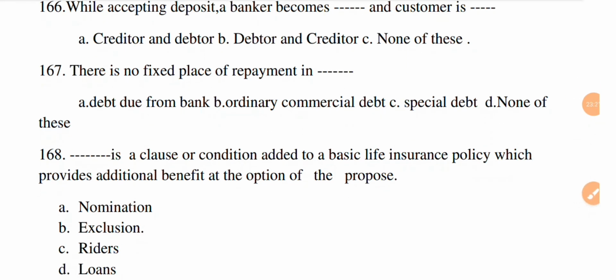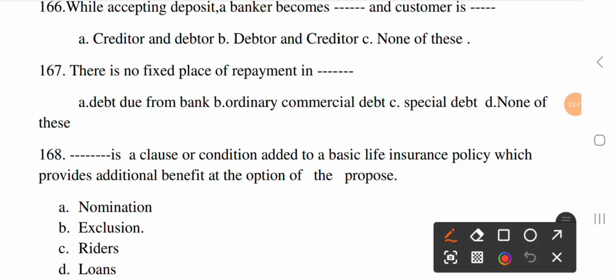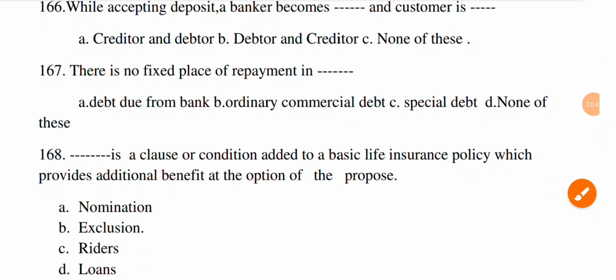Next question. There is no fixed place of repayment in dash. Option A, debt due from bank. B, ordinary commercial debt. C, special debt. And D, none of this. The correct option is B, ordinary commercial debt.